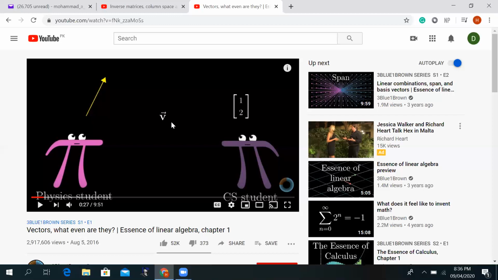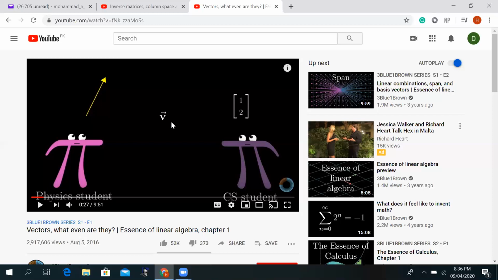In mathematics, we say that an ordered list of numbers can represent a particular arrow. This arrow is the same as in physics. But it is a special type of arrow, because the arrow representing that ordered list of numbers is fixed right at the origin.